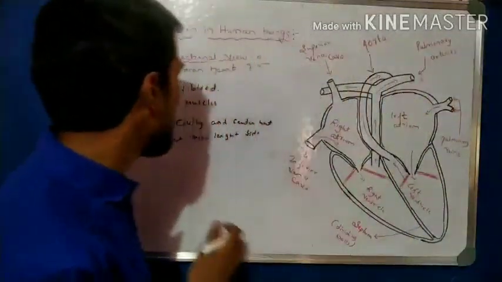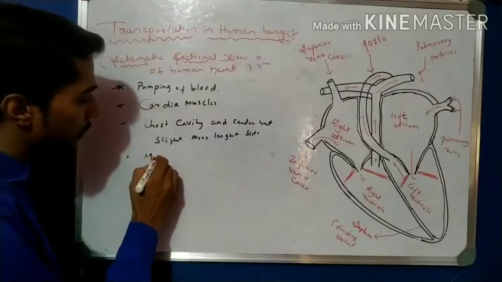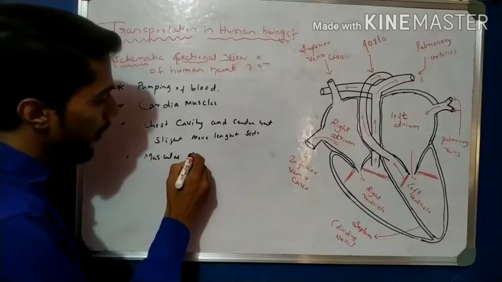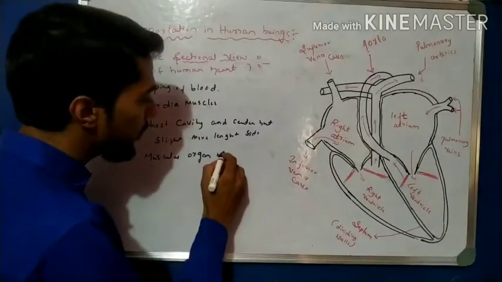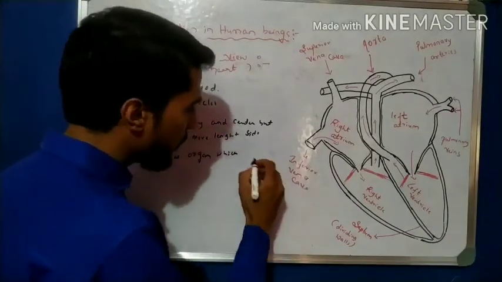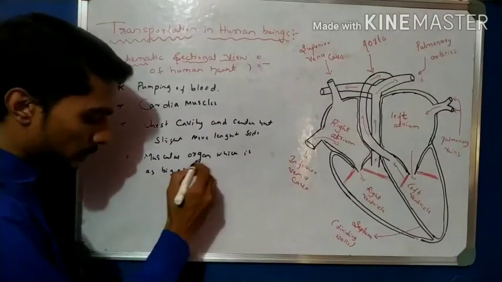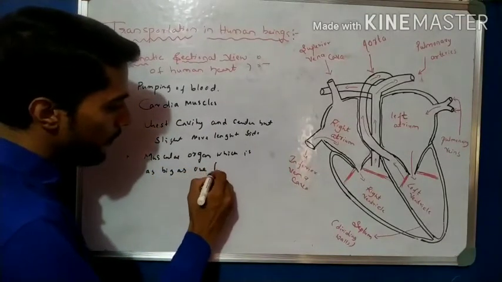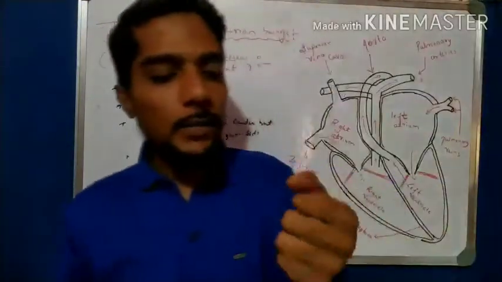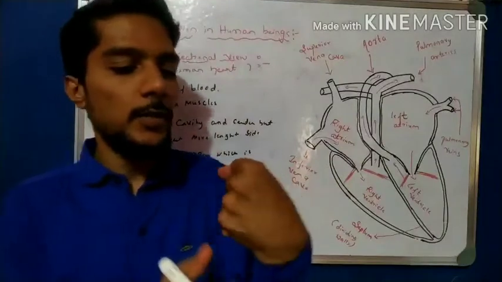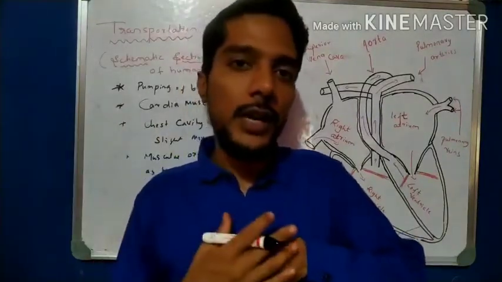The next point is the size of the heart. The heart is a muscular organ, and the muscle is cardiac muscle. It is as big as our fist. As per the size of our fist, that much is the size of the heart. So my fist is my heart, and this is the position, most likely on the left side.